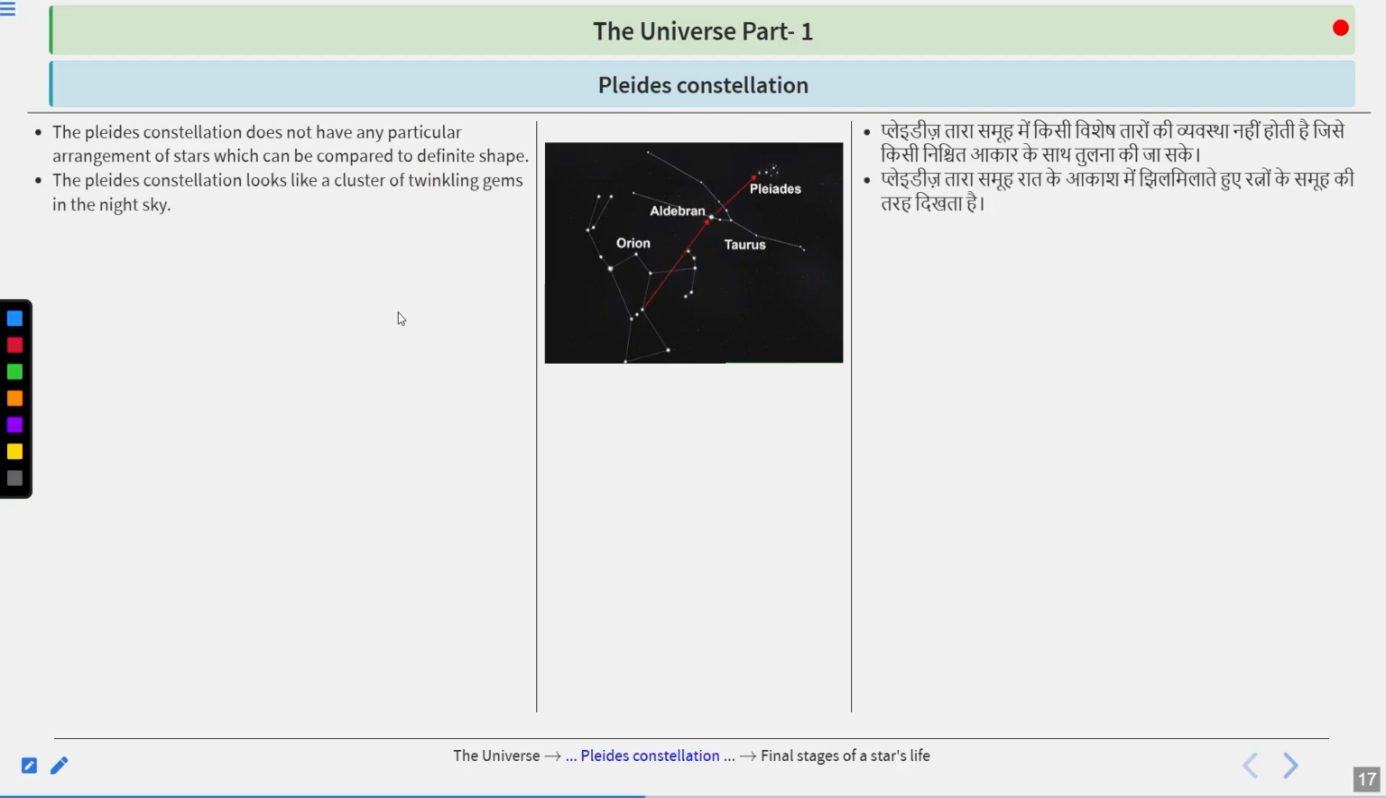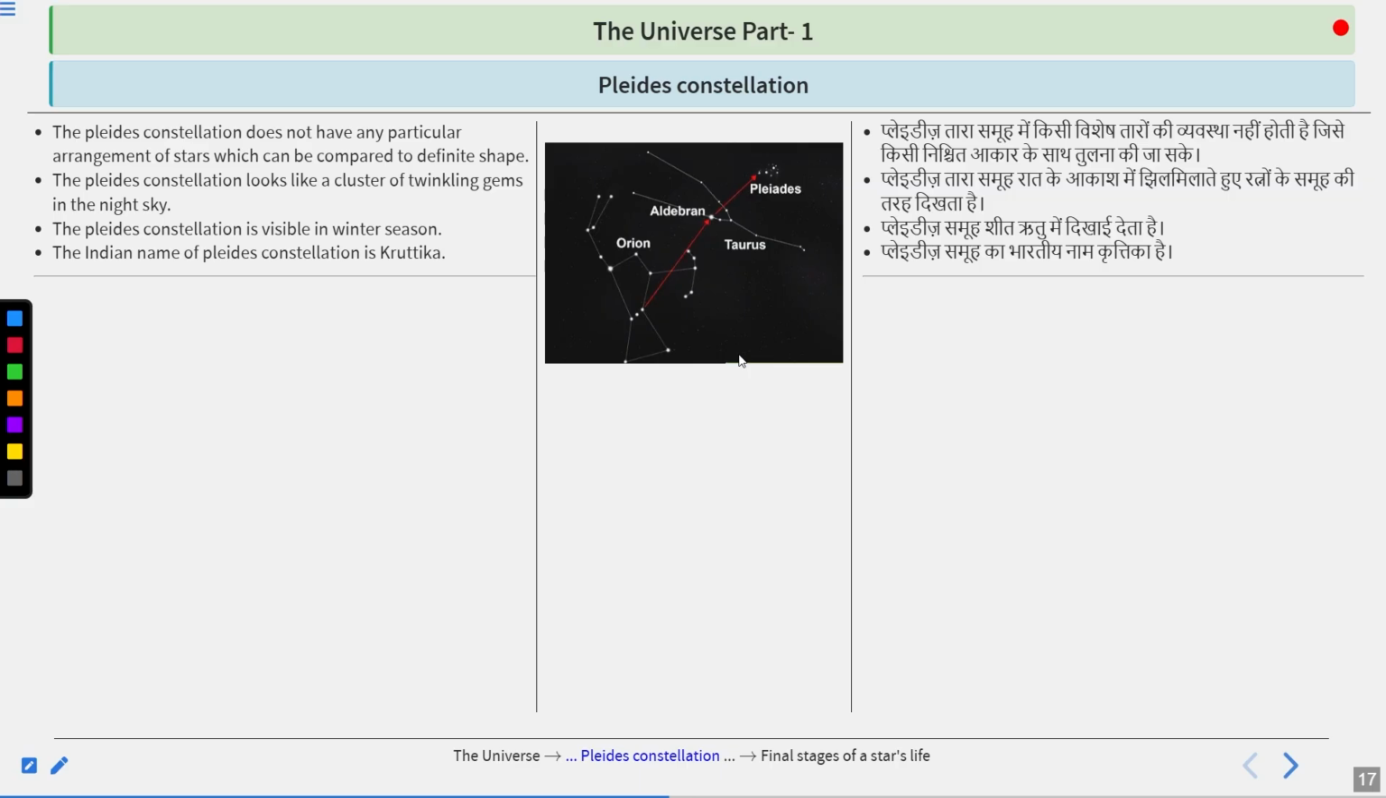The Pleiades constellation looks like a cluster of twinkling gems in the night sky. Here you can see that it does not have any definite shape. It just appears as twinkling gems in the night sky. The Pleiades constellation is visible in the winter season. In the winter season, you could easily see it. The Indian name of the Pleiades constellation that we use is Krittika.